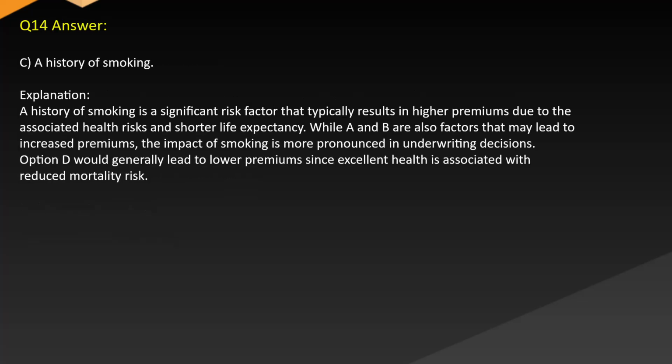Answer: C. A history of smoking. Explanation: a history of smoking is a significant risk factor that typically results in higher premiums due to the associated health risks and shorter life expectancy, while A and B are also factors that may lead to increased premiums. The impact of smoking is more pronounced in underwriting decisions. Option D would generally lead to lower premiums since excellent health is associated with reduced mortality risk.